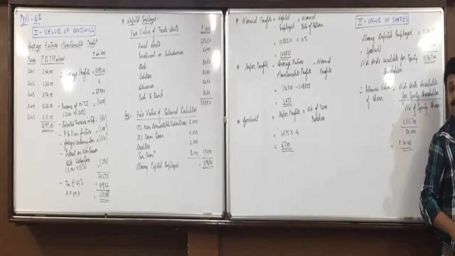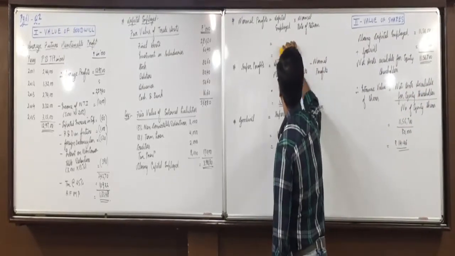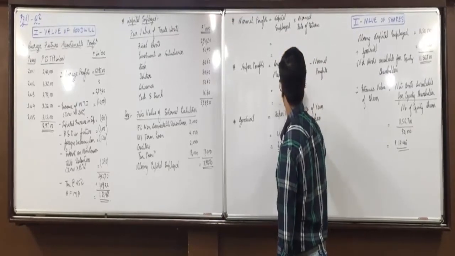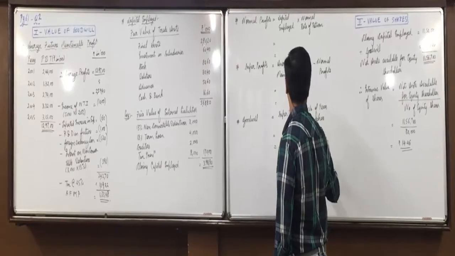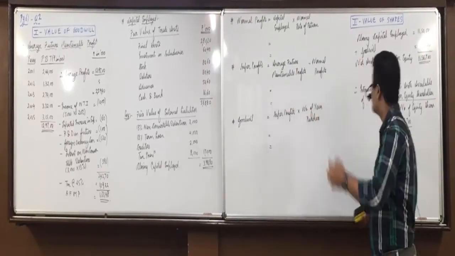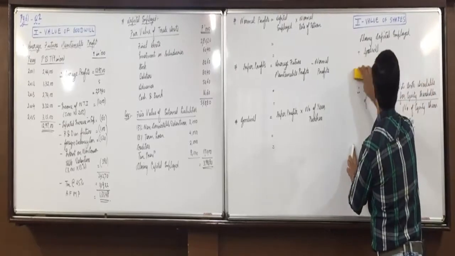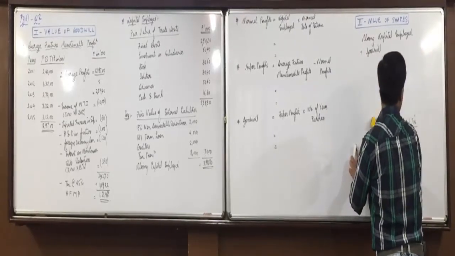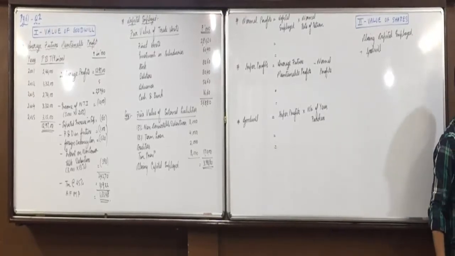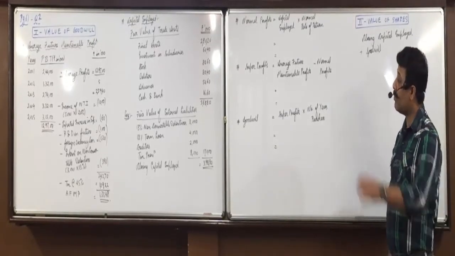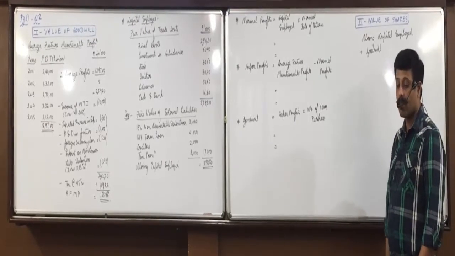Now, apply these formulas, all of you. Normal profits is capital employed into normal rate of return.